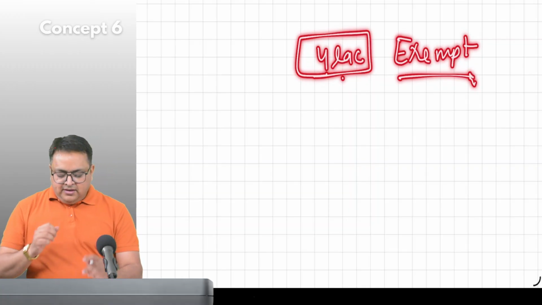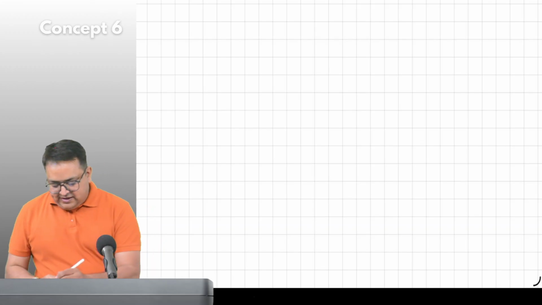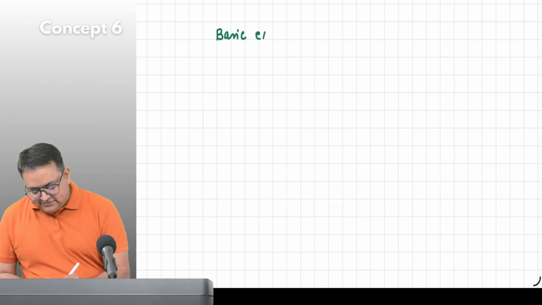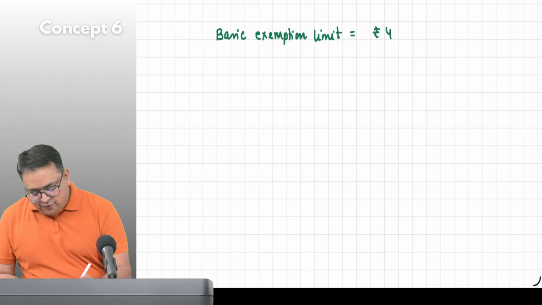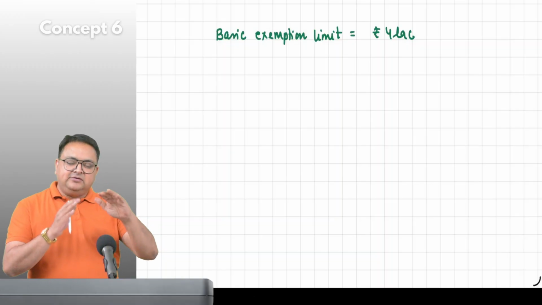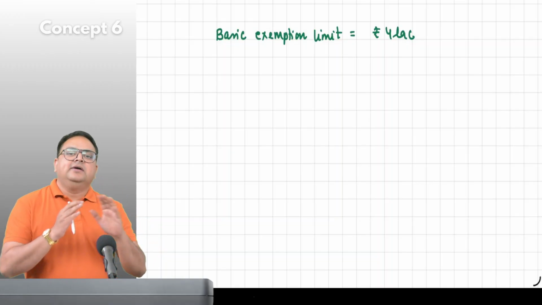Your taxes are exempted. So everybody write with me: if somebody asks you what is the basic exemption limit, I will say 4 lakh. If you are earning up till 4 lakh, this is exempt.